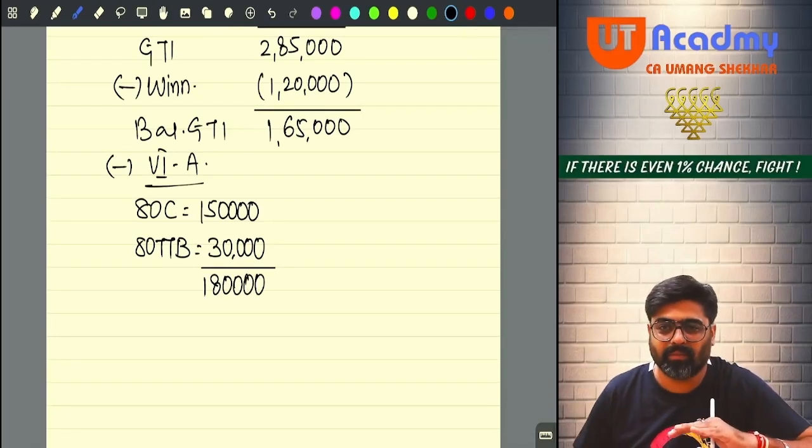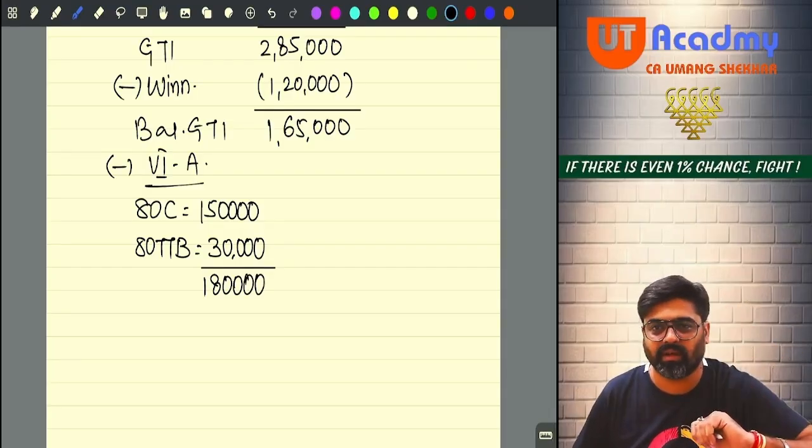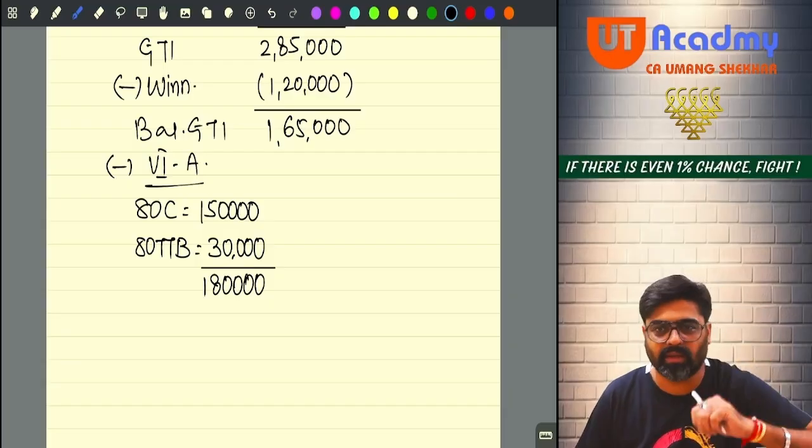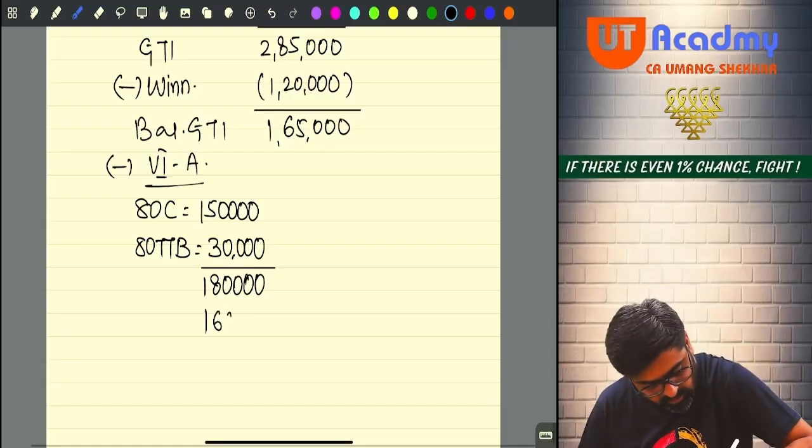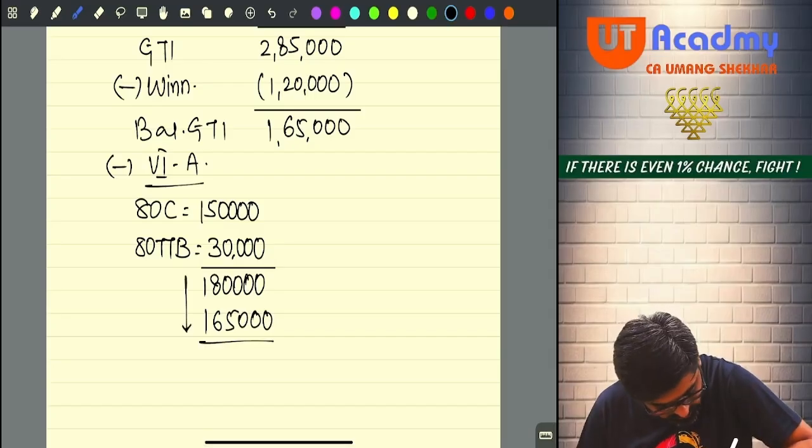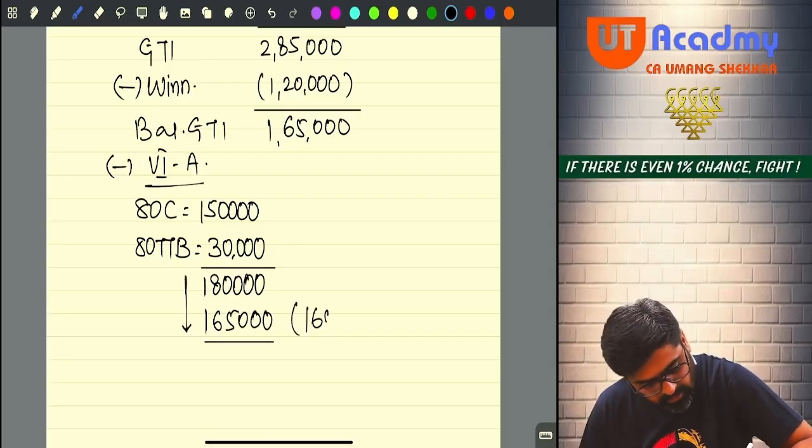Can you claim a deduction of more than 1,65,000? Your balance GTI is only 1,65,000, so deductions cannot be more than that. I will restrict this to the extent of my balance GTI, this or this, whichever is lower. So I will claim this entire 1,65,000 as a deduction over here.